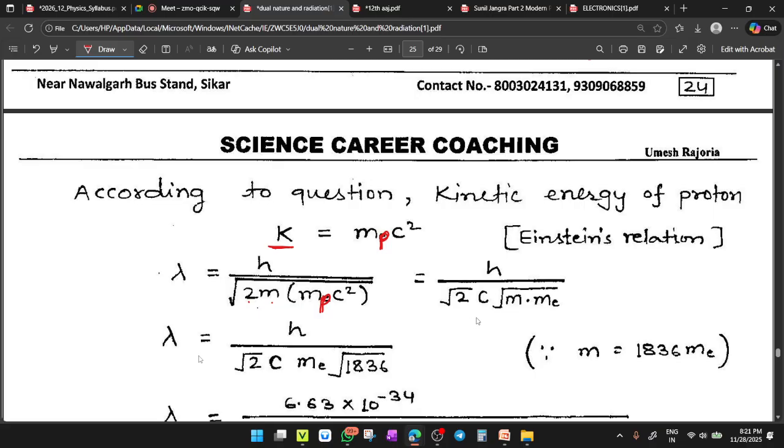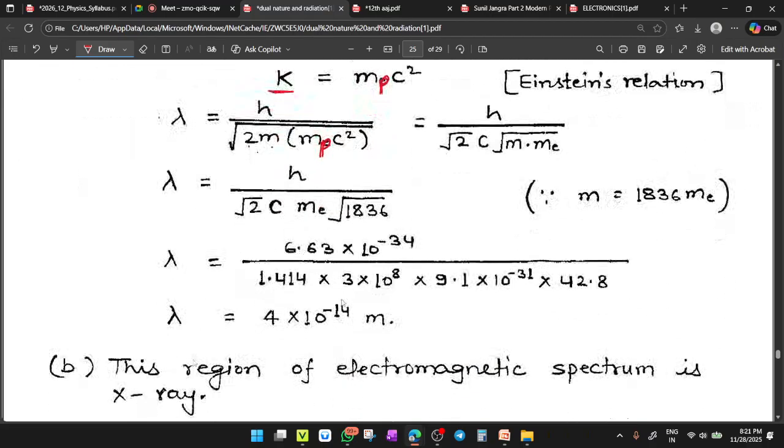Now we know that the mass of the proton is 1836 times the mass of the electron. So if you place here the value of m proton equal to 1836 times the mass of electron, then by combining these two, one is the mass of the electron and the other is the mass of the proton, you will have m e outside c square. So we take c outside, and root 2 and 1836. On simplifying it, you will get the value of lambda.